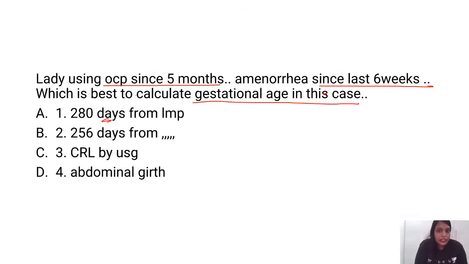Currently, while on OCP, she has gone into amenorrhea for the last 6 weeks. So you don't know when her LMP is. So whenever we don't know the LMP, the best way to calculate the gestational age is CRL with USG, right?